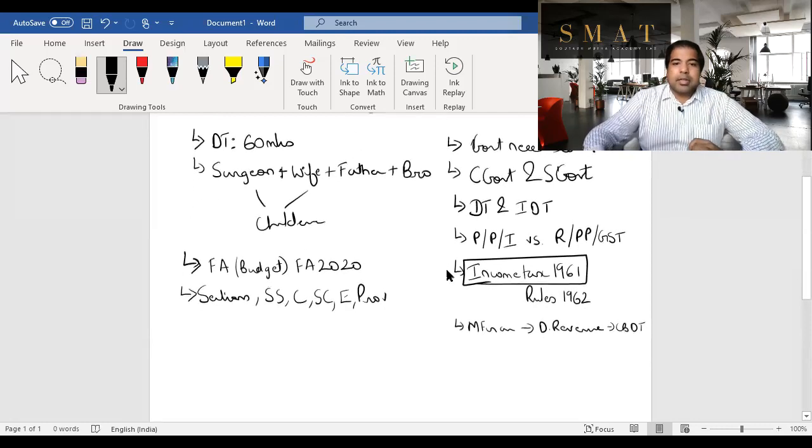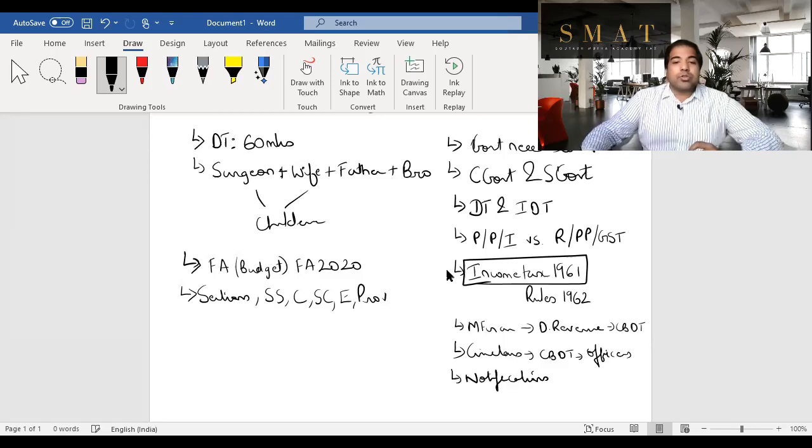All right. Next, guys, what are circulars and what are notifications? Circulars, C for circulars, are issued by the CBDT and they are applicable only on the officers, that means the income tax department, and not on us. For us, there is something called notifications. Notifications are introduced by the government, the same people who introduced notes. They issue notifications and they are applicable to all of us.